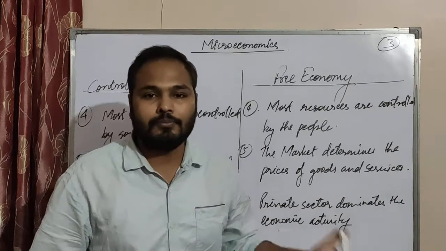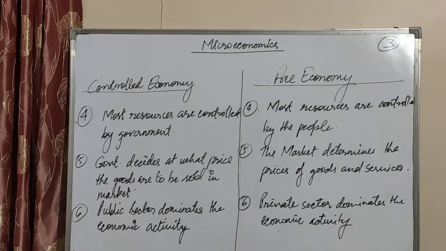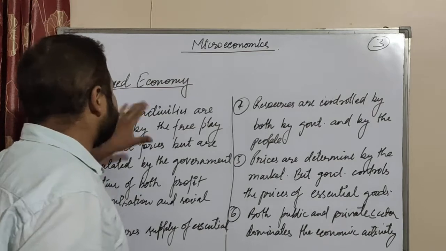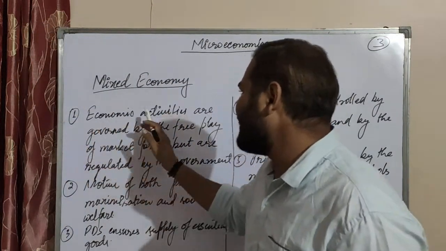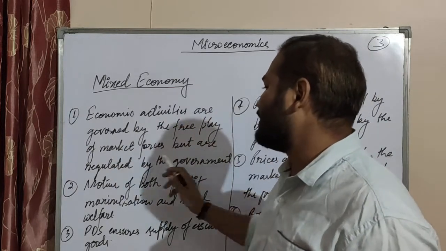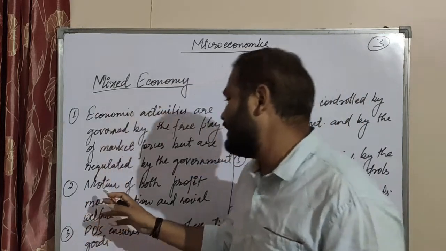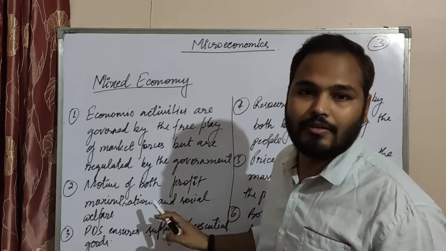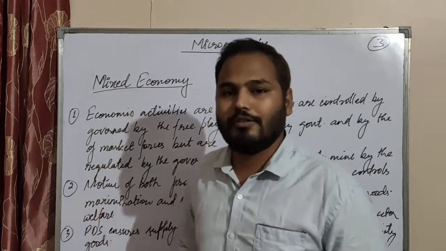We see the other one, that is the mixed economy. Now we talk about the points of the mixed economy. First point: economic activities are governed by the free play of market forces but are regulated by the government. Second point: the motive is both profit maximization and social welfare, so profit maximization is also there and social welfare is also there.